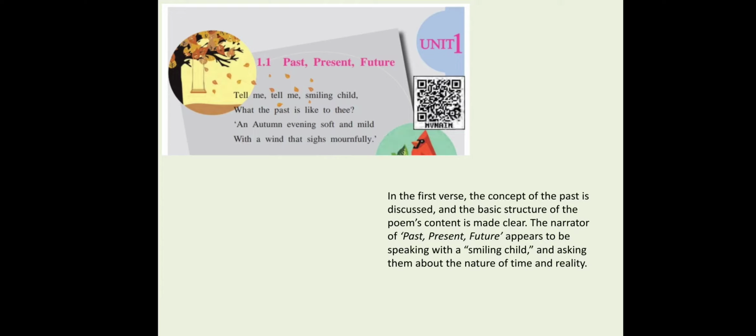An autumn evening soft and mild, with a wind that sighs mournfully. Here, the poetess is asking the smiling child; thee means you here. So the poet is asking, according to you, what is the past like?